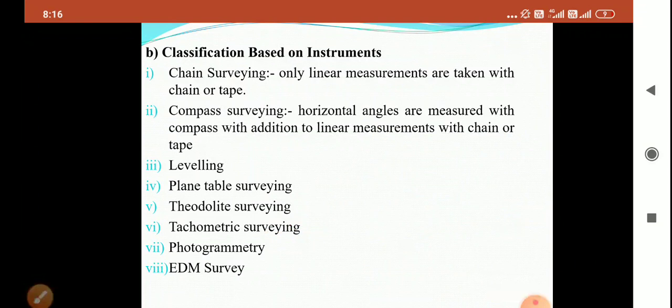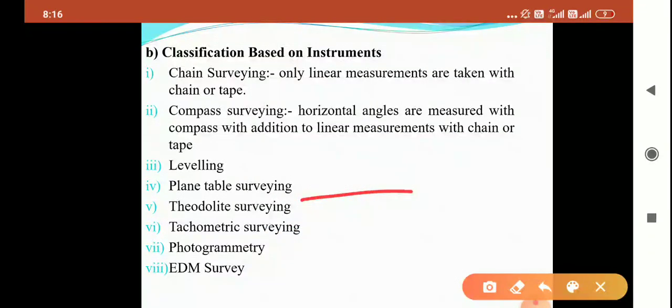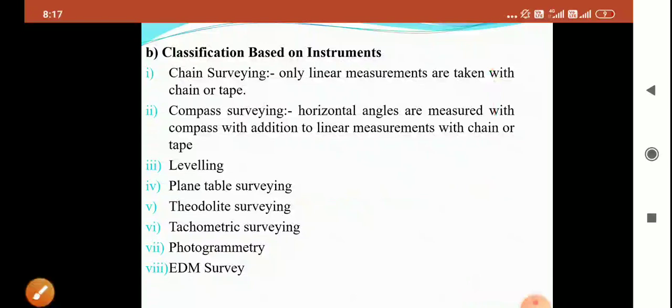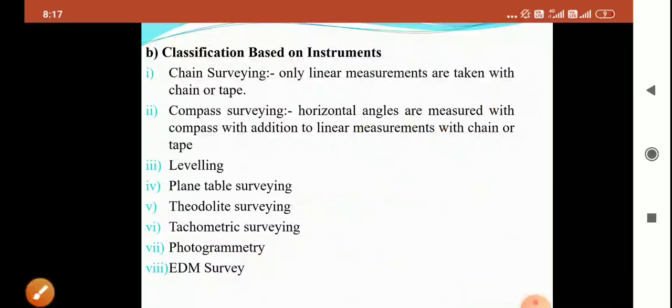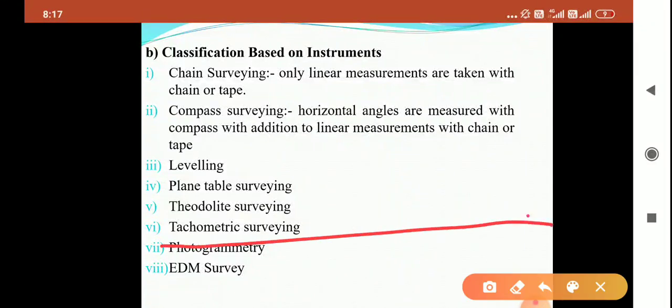With the help of a tachometer, an instrument, we find the horizontal distance and vertical distance. What is photogrammetry? A survey done with the help of photographs is known as photogrammetric survey. Then next, what is EDM survey? If two points are located at a large distance, then an EDM instrument is used to determine the distance between the two points. The long form of EDM is electronic distance measurement.